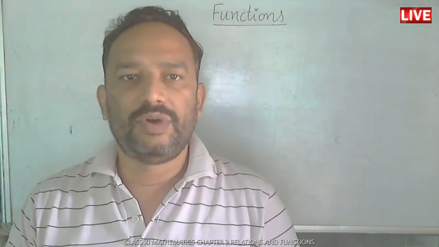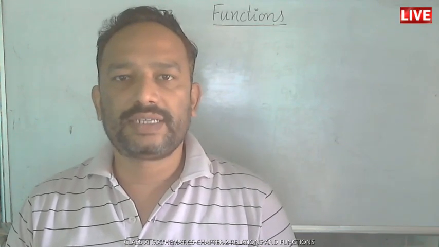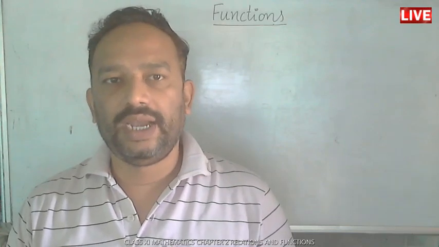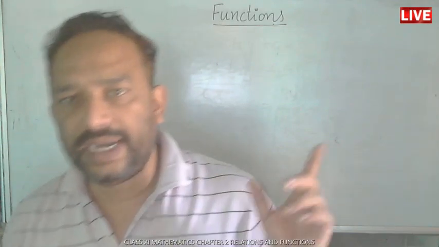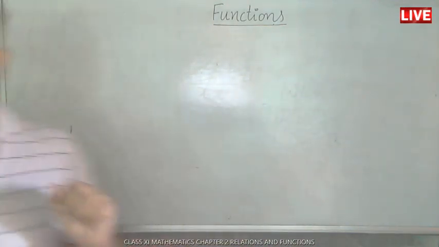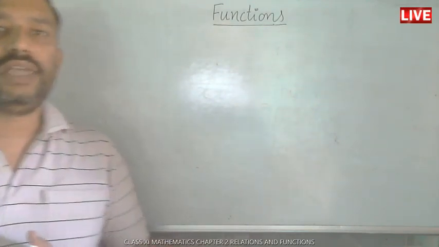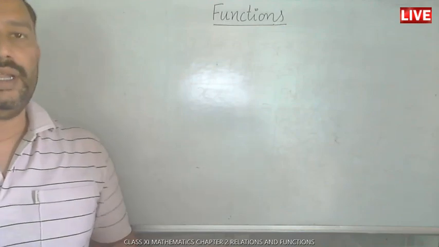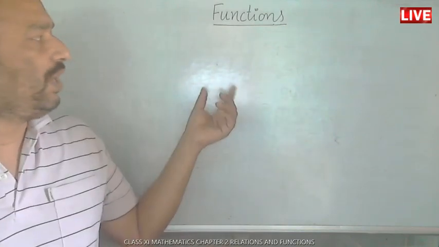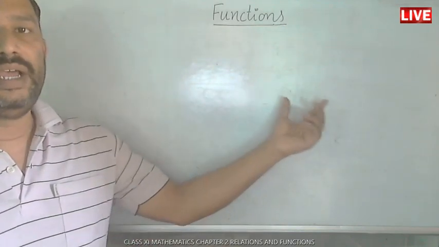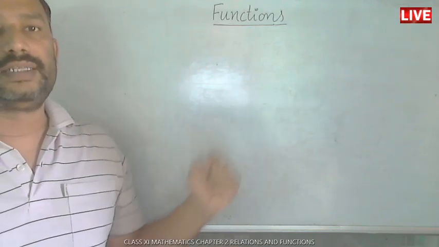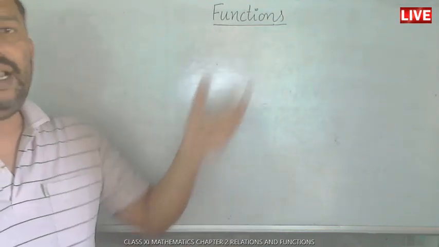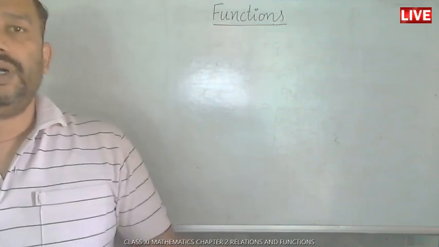Yesterday we discussed relations. Earlier we discussed the Cartesian product. Now we will discuss one more thing related to chapter number 2, that is functions. In relations, we discussed all possible subsets of a Cartesian product. In relations, we have to relate elements of one set with the elements of another set. But a function is a little different from a relation.